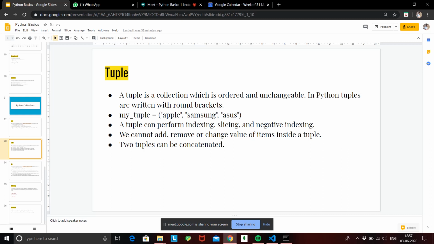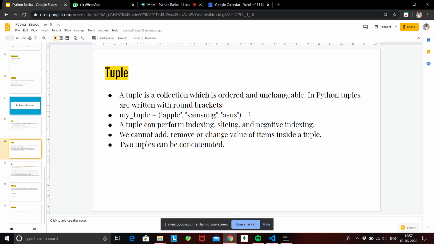Okay, a tuple can perform indexing, slicing and negative indexing just same as lists and strings, but the main feature is that we cannot add, remove or change the items inside a tuple. Okay, so if I create a tuple right here, I have a small example, that is my tuple which is having Apple, Samsung and Asus. But if I want to add suppose Xiaomi inside it, I will not be able to add new elements inside my tuple.